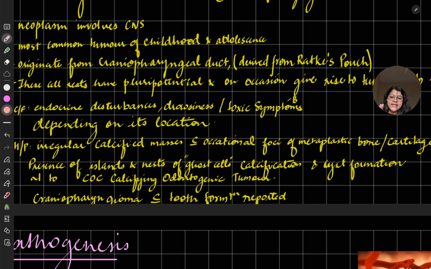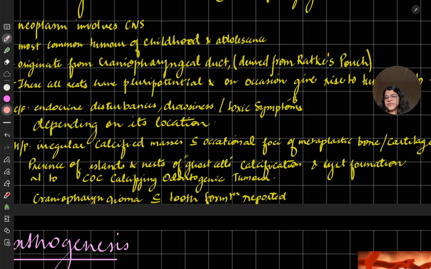Presence of islands and nests of ghost cell calcification and cyst formation similar to COC, calcifying odontogenic cyst. So as we saw, two Liesegang rings were there, right? Similarly, the histopathology here shows the ghost cells as well as the Liesegang rings.